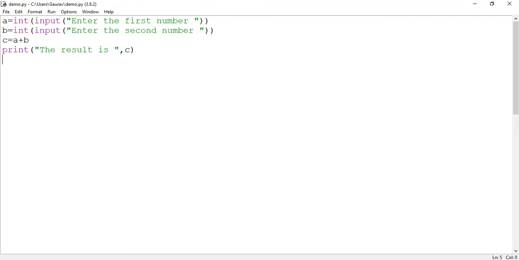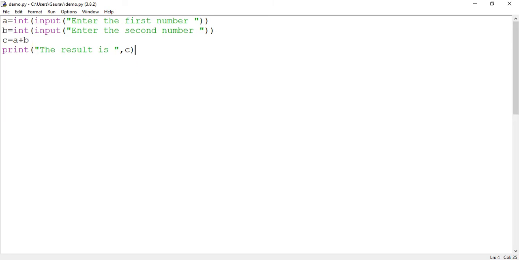Then these are the two statements for the input phase, this is for the processing phase, and here is the last phase, the output phase. So that's how you make a simple program without any blocks. All the statements are at the same indentation level, so it is the same block. So this was the first program, adding two numbers.